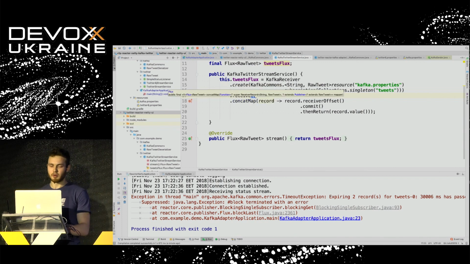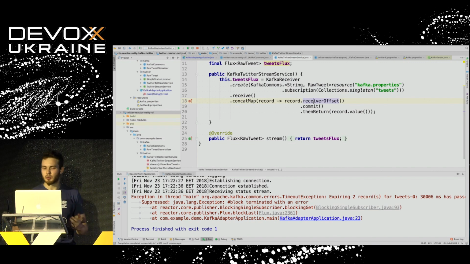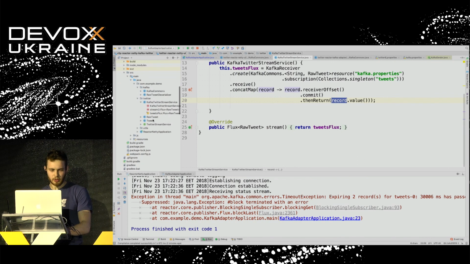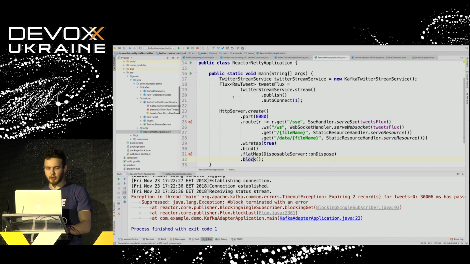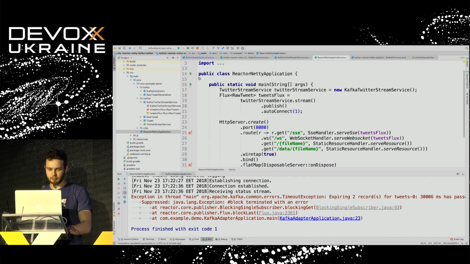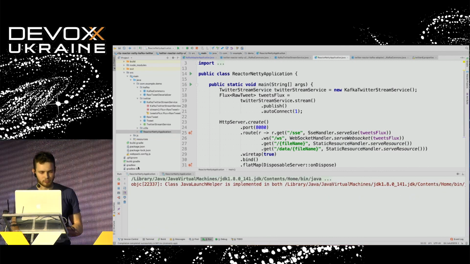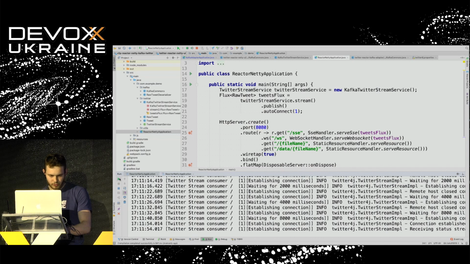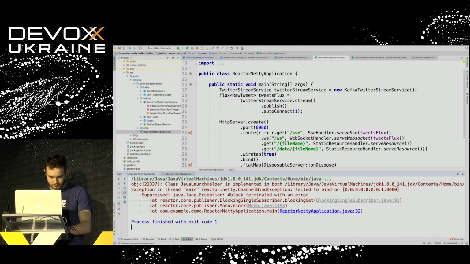So we receive a record, and we need to say, okay, we received that offset, we need to commit that we read that message, and we may return the value within that message from Kafka. This is basically it. If we run our application again, okay, let's restart.